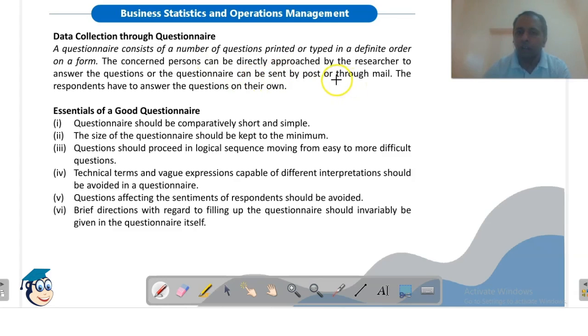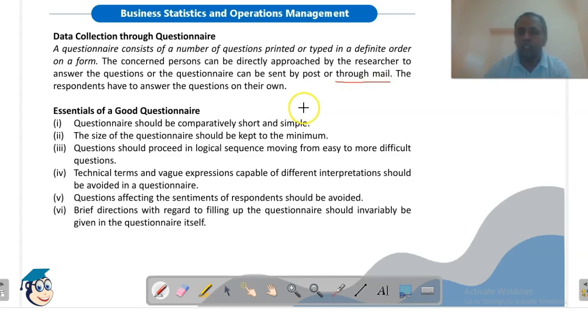Email is a very emerging way to send questions to the respondent, because it is very quick and in less time you can approach a number of respondents. The respondents have to answer the questions on their own.